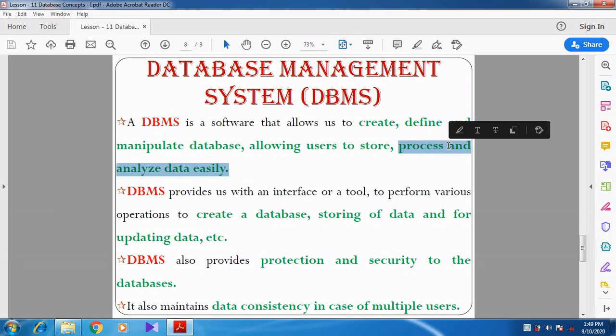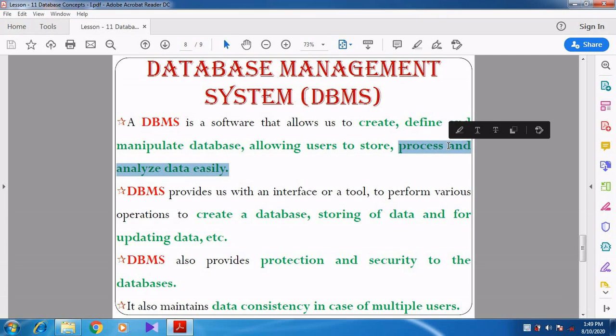So what are all the things we can do with this? It is a software. What can we do with this software? We can create the data. We can define the data. We can edit the data. We can insert the new data. We can modify the existing data. We can delete the existing data. Like that we can do whatever operations we like. All the operations can be done.